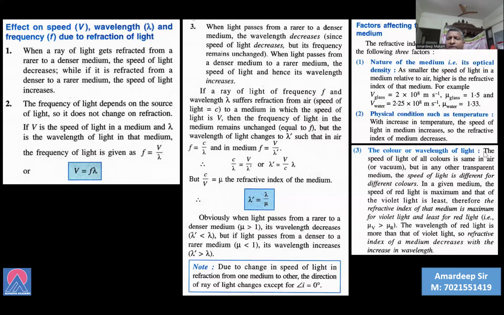Color or the wavelength of light. We'll be discussing this in detail also, and there is a chapter exclusively on the human eye. We know that white light consists of 7 colors, and that is also discussed here. In a transparent medium, the speed of light is different for different colors. In a given medium, the speed of red light is maximum and that of violet light is least. Please remember that also.